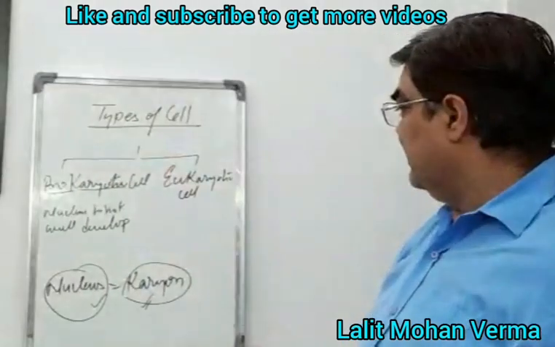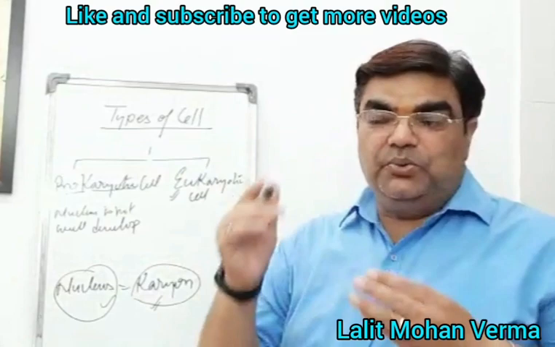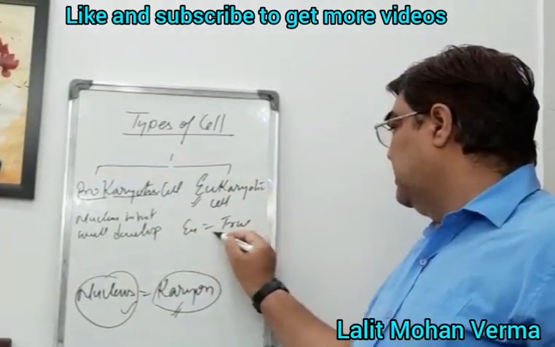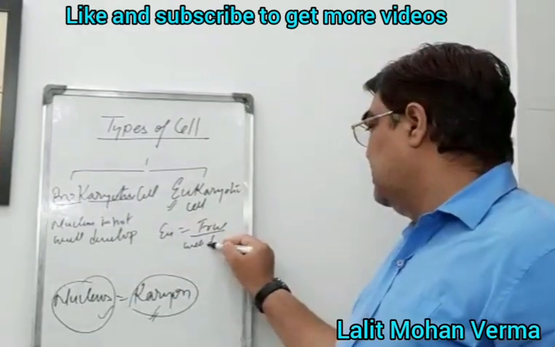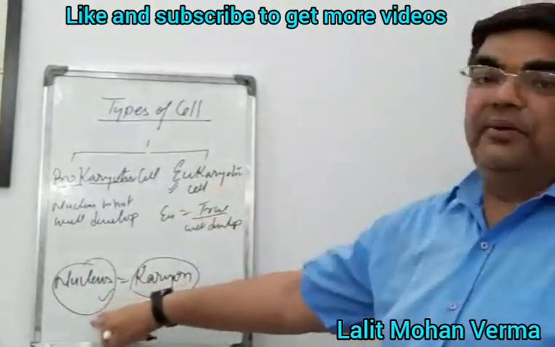And the second category is eukaryotic cells. Eu means true, you can say well developed. And karyon means nucleus.